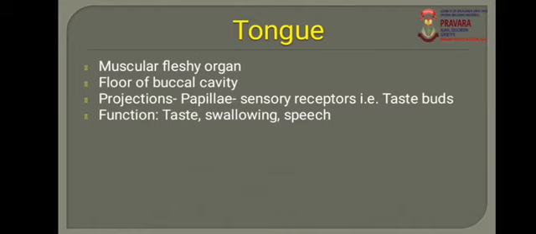Then on the surface of the tongue there are projections, some outgrowths which arise on the surface of the tongue, and these outgrowths or projections are called papillae. They are sensory receptors, also called taste buds. And the functions of the tongue are taste, swallowing and speech.